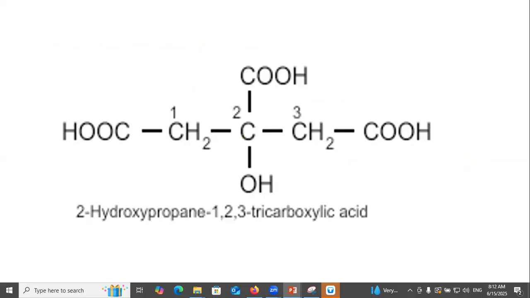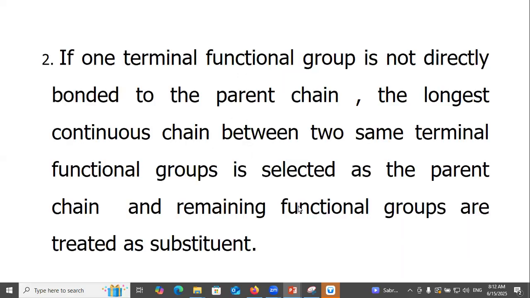In this example, carboxylic acid: 2-hydroxypropane-1,2,3-tricarboxylic acid.